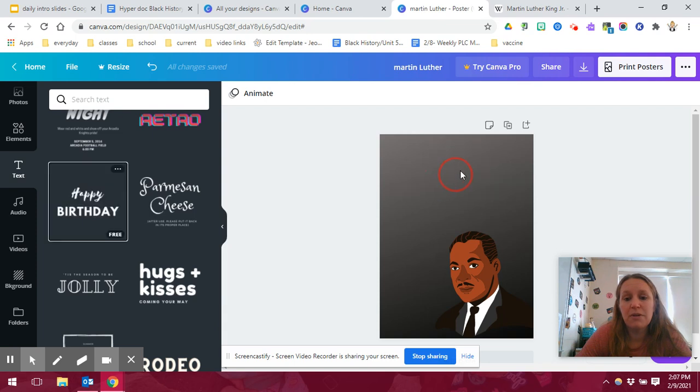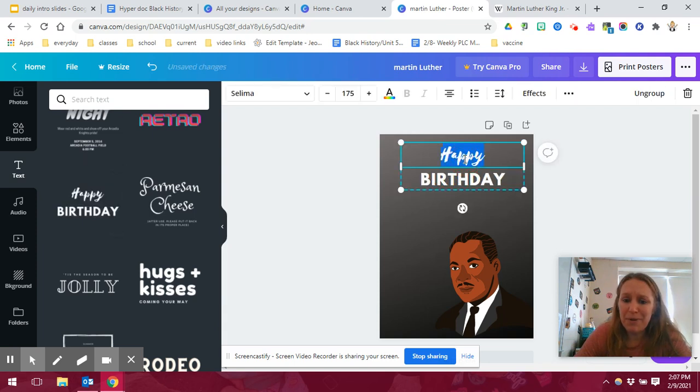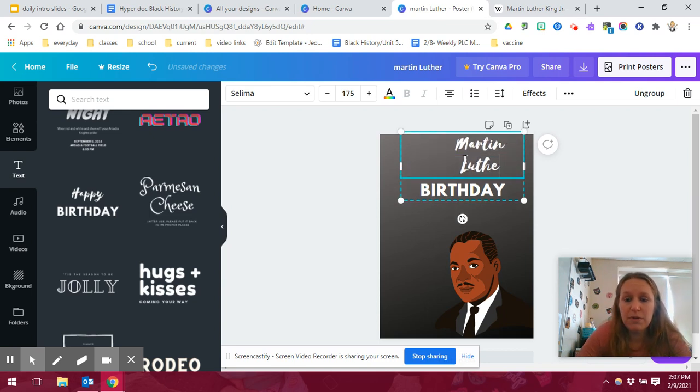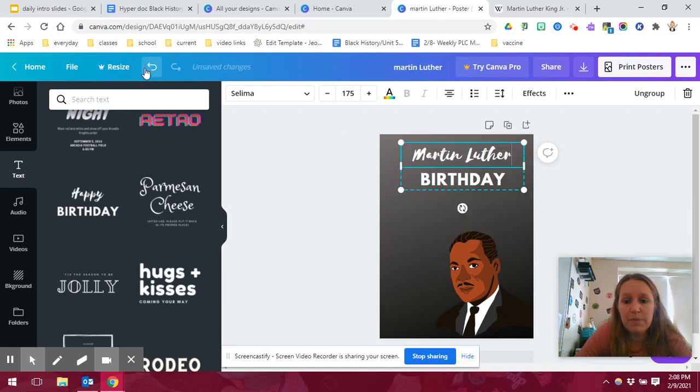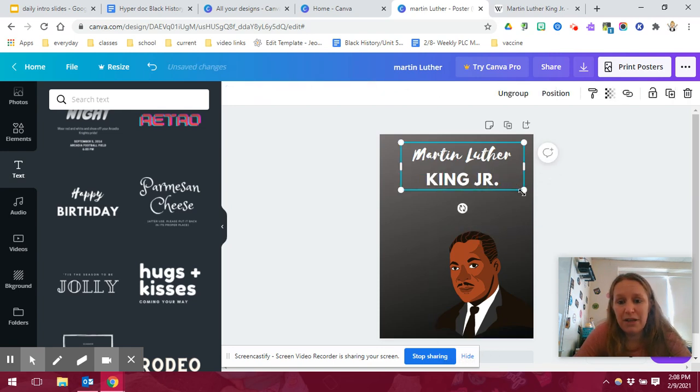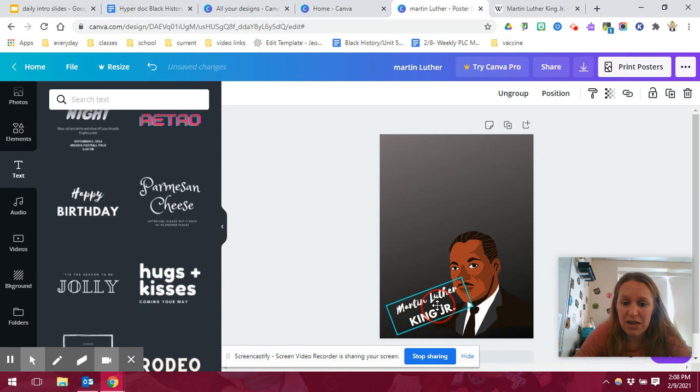All right, so again, it's happy birthday, but I'm going to change it to Martin Luther. Oops. Undo. King Jr. And I really like how that looks. All right, so I can kind of make it smaller. I can rotate it. I can move it down here. All right, maybe I'll move it a little bit the other way.